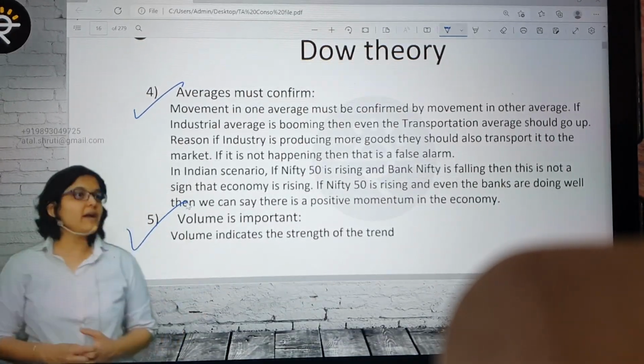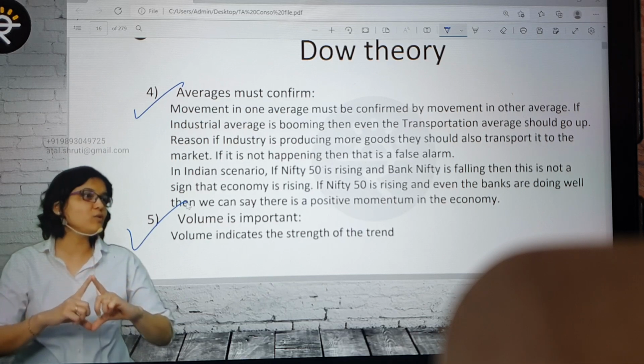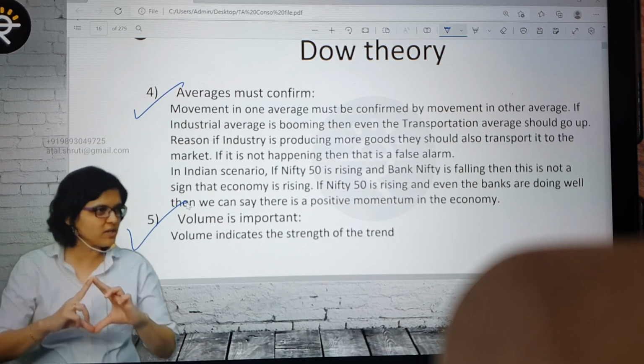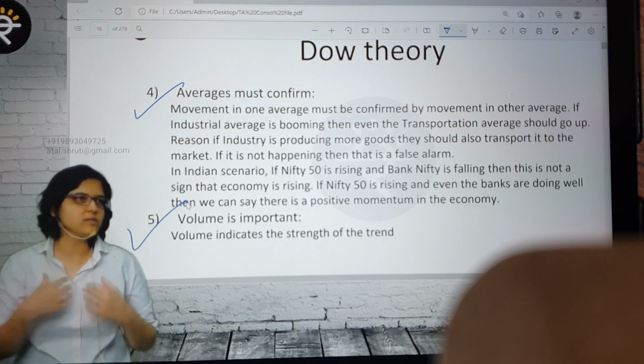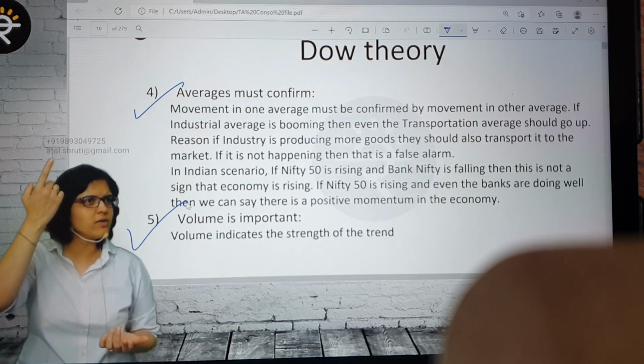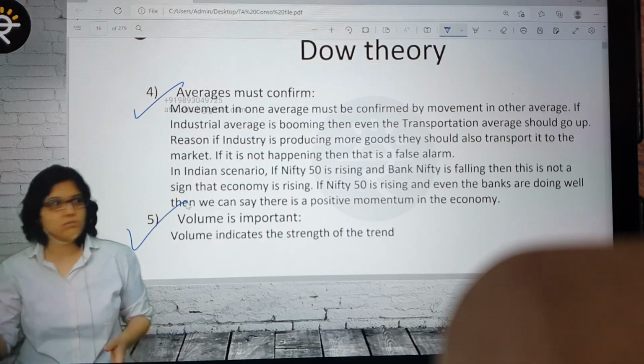Is this only delivery volume or intraday volume? On Trading View, it's very difficult to understand how much was intraday and how much was delivery. We can just see the total volume in the Trading View charts. If you want to see the delivery percentage, you have to go to the NSE website, at least I know only NSE. Can we see delivery percentage in Trading View? No. On the NSE website, we check out of the total volume how much was the actual delivery taken.